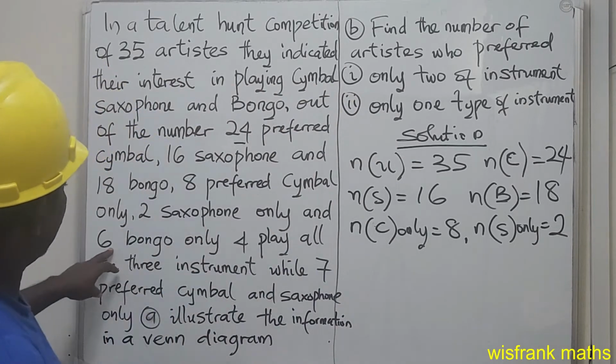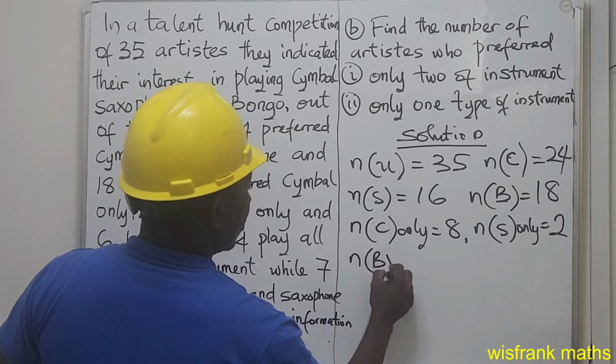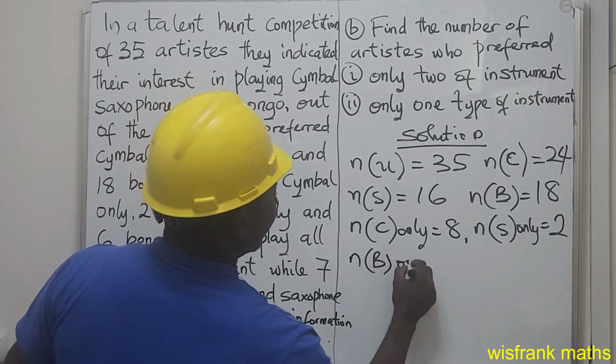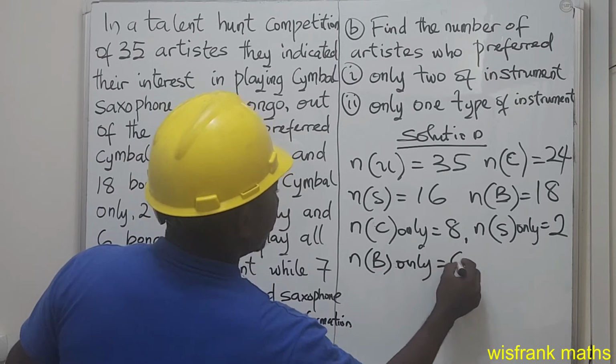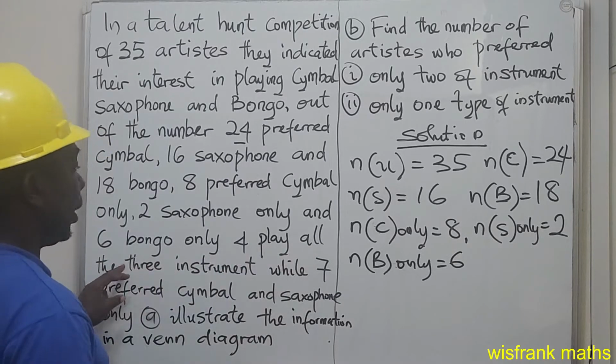Then the next one is 6 bongo only, so the number of bongo only equals 6. Then 4 play all the instruments.